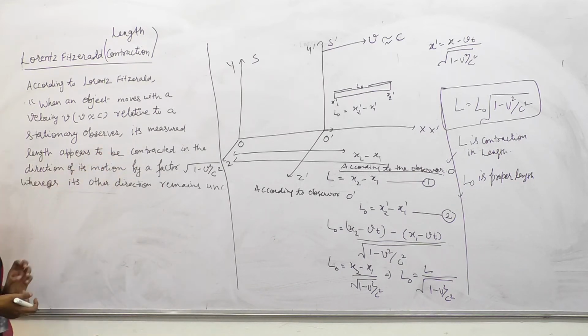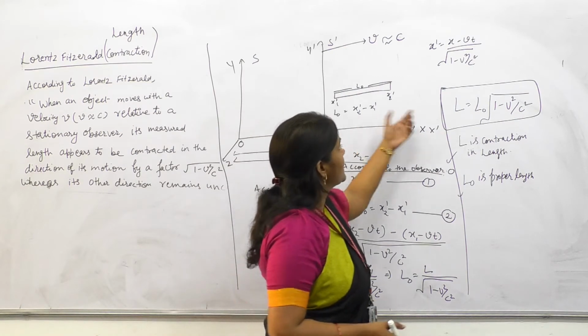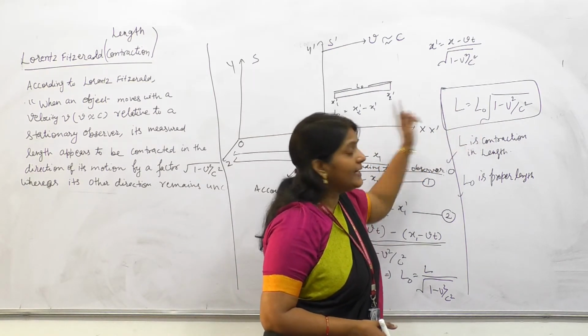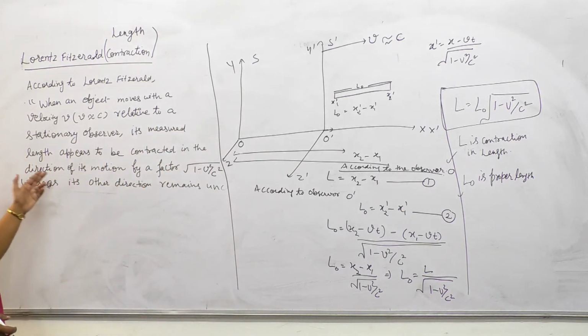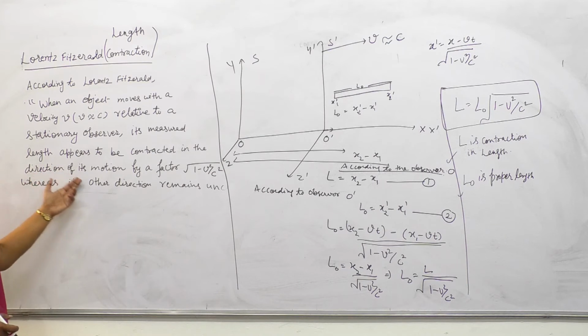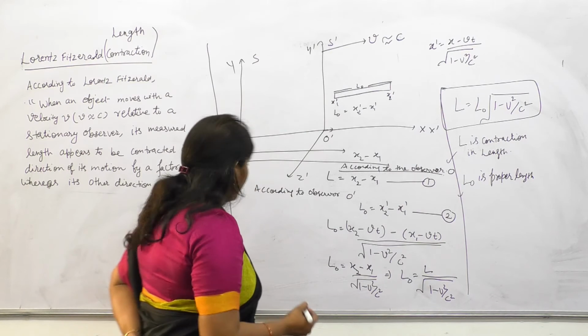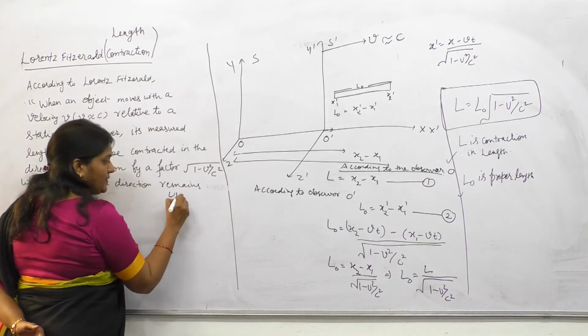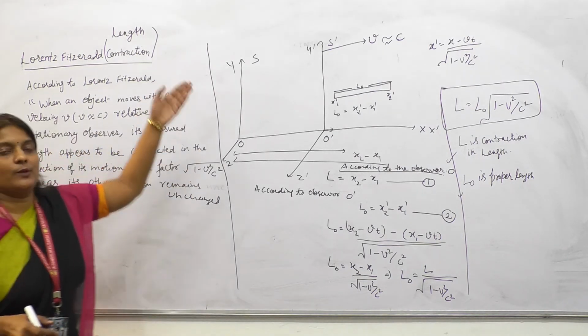According to the stationary observer, it's measured. Length appeared to be contracted. L naught is the proper length. L is the length measured by the observer O. Length appears to be contracted in the direction of its motion by a factor of under root 1 minus v square upon c square, whereas its other dimensions, its thickness, remain unchanged. Why? Because these directions are perpendicular to the motion.